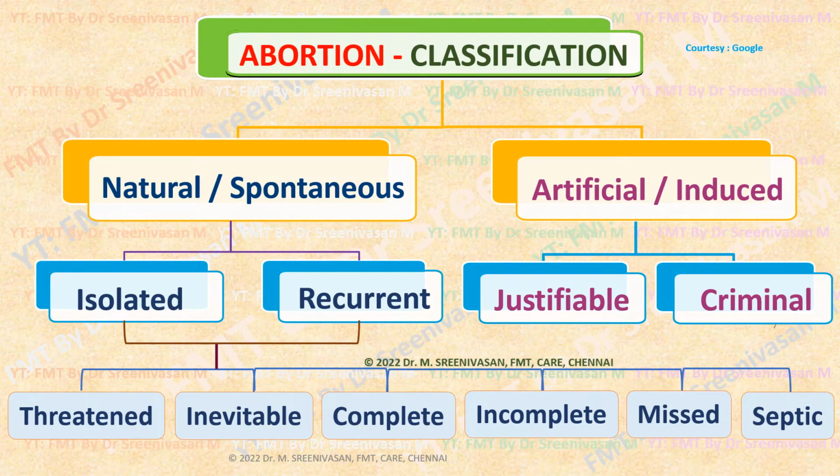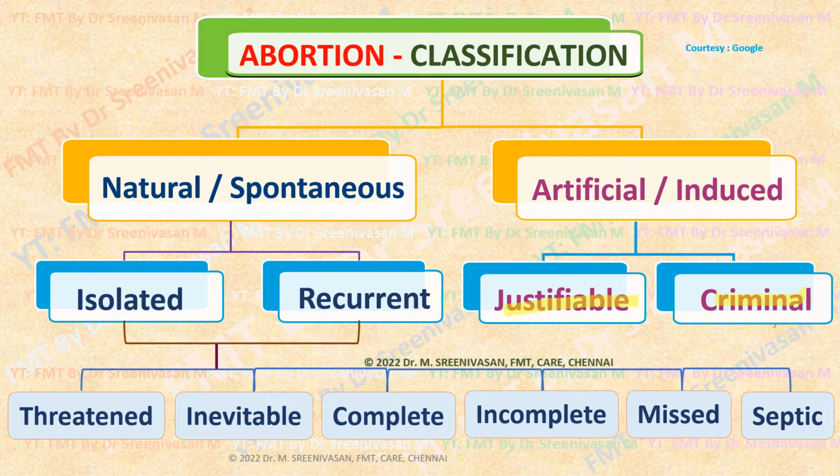Now coming to classification of abortion, generally it is classified as natural or spontaneous, that means non-induced, and artificial or induced abortion. Then this natural abortion is further classified into isolated and recurrent. Recurrent means two or more consecutive spontaneous abortions occurring in a pregnant woman. This artificial induced abortion is further subdivided into justifiable and criminal abortions.